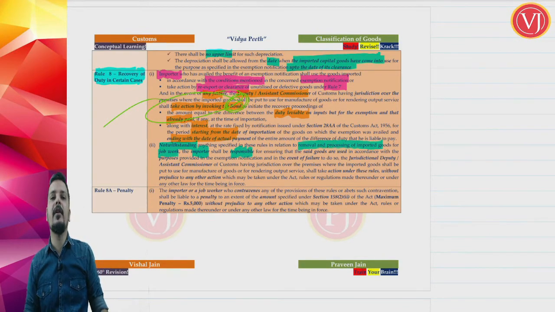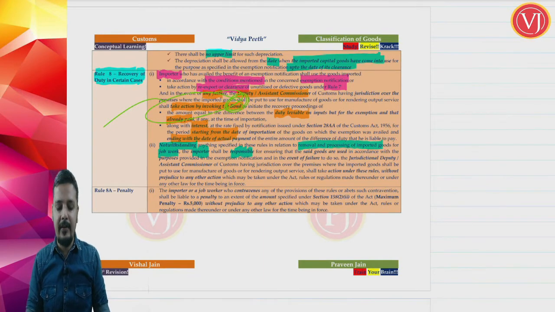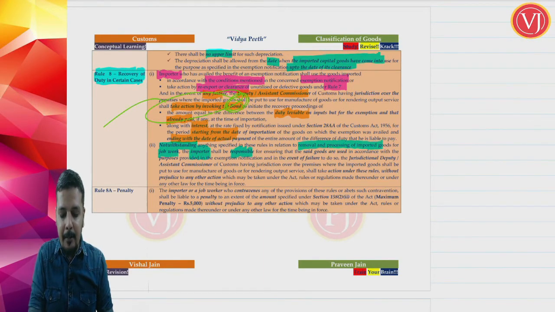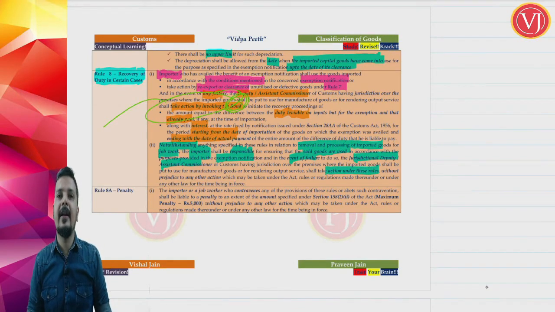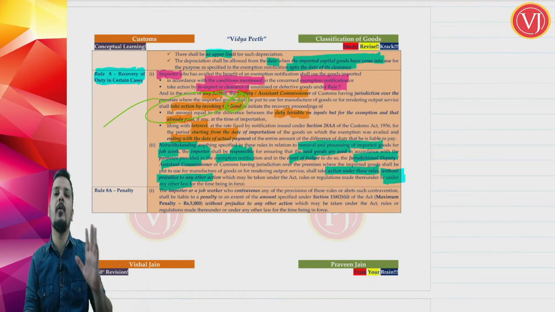If the job worker is not doing the work as promised by the importer, or is not returning the goods to the importer within 6 months, the importer shall be the responsible person for ensuring that the said goods are used as per the exemption notification, and in case of failure, ACDC will take action against the importer, without prejudice to any other action that may be taken under any other law. So ACDC will take action against the importer.